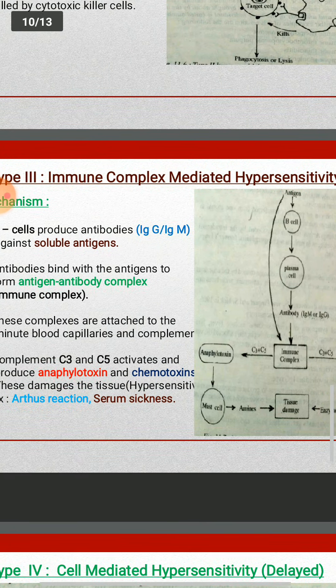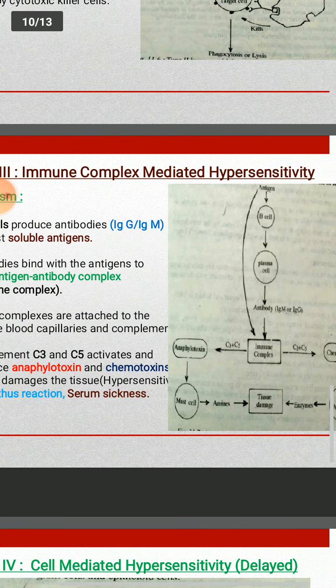That means when antigens enter into the person, immediately the B cells produce the antibodies. These antibodies attach to or react with the antigens and form the antigen antibody complex. This complex is called immune complex.